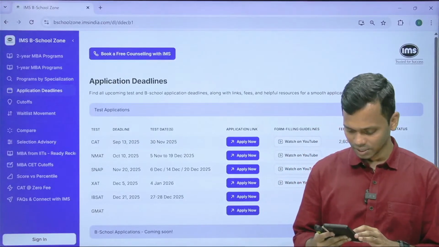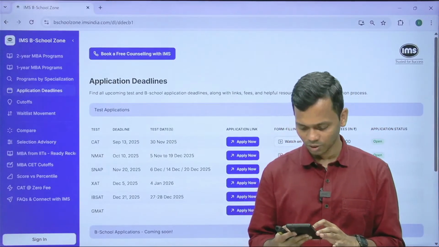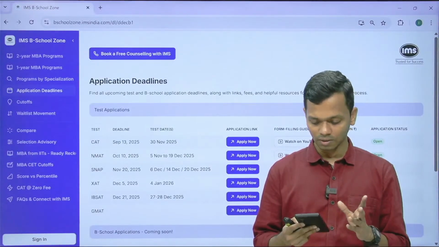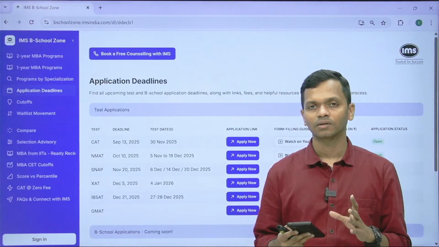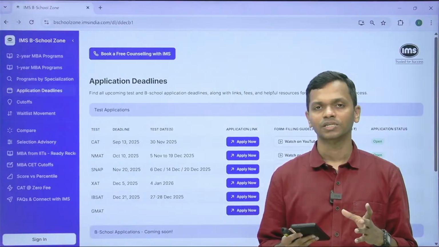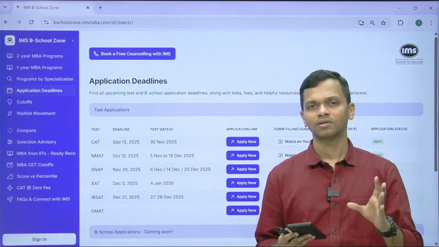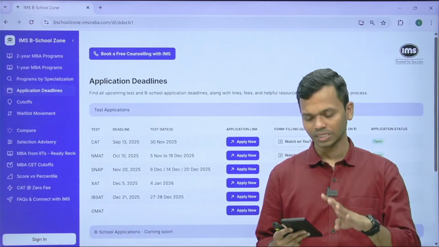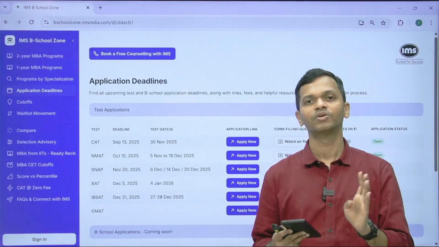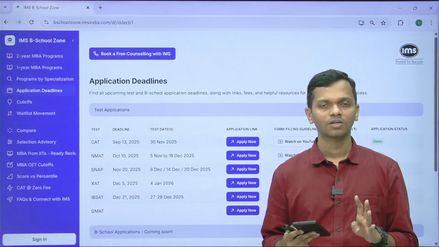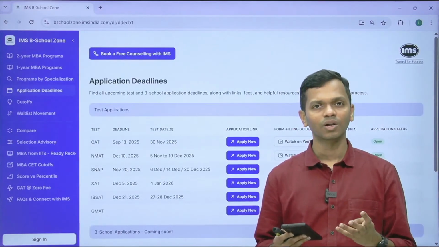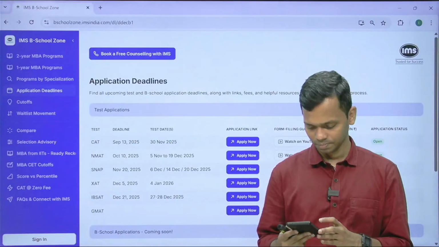Manan, I am a BSc Data Science graduate. Am I considered an engineer or a non-engineer? So when you look at the CAT form, or look at the IIMs, for example, if you go through the IIM PGP selection criteria, you will see that people who have done BSc Data Science will be clubbed with engineers in terms of shortlisting. So technically, you are considered equivalent to engineering as a domain.